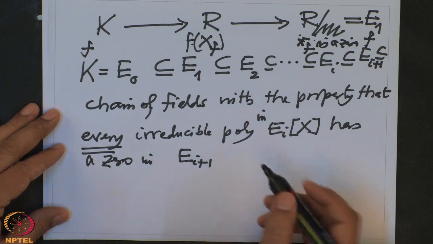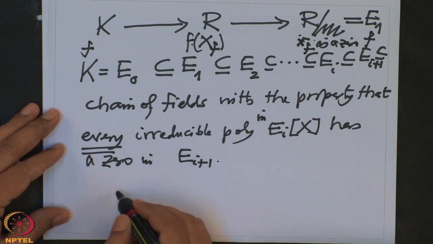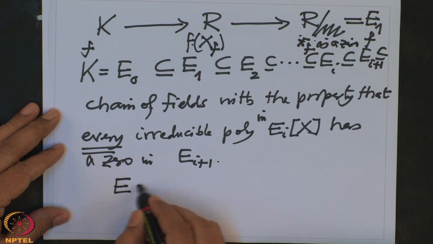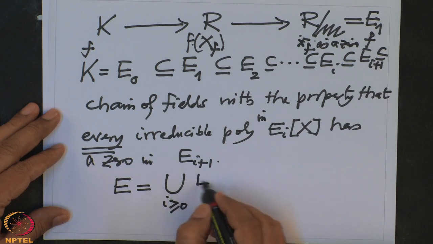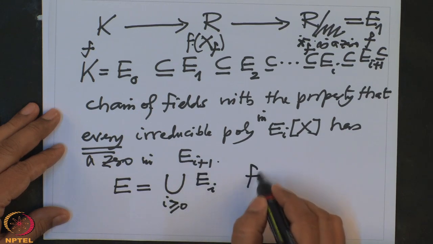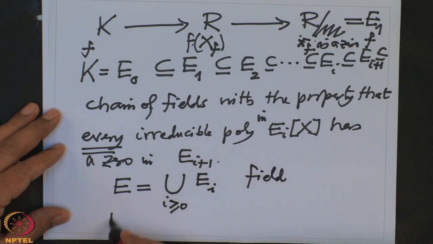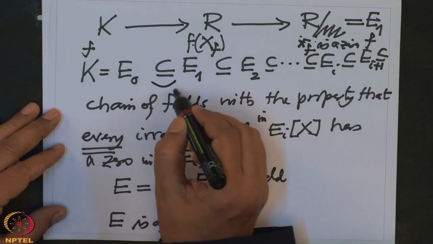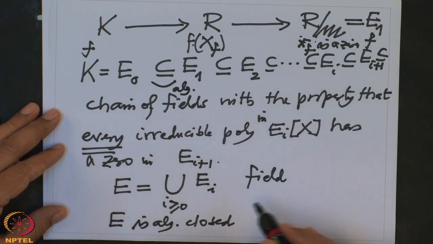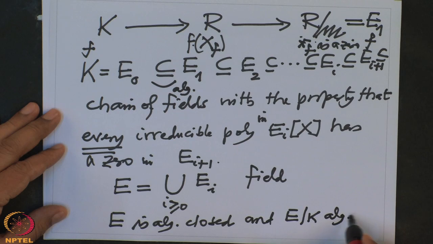So, now we want to claim that I take the union. E is the union of all these Ei, i bigger or equal to 0. This is the field, and we want to check that E is algebraically closed. And obviously each stage is algebraic, and therefore E is algebraic over K. Okay.